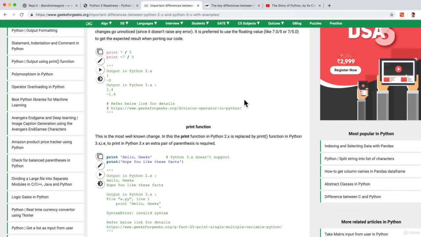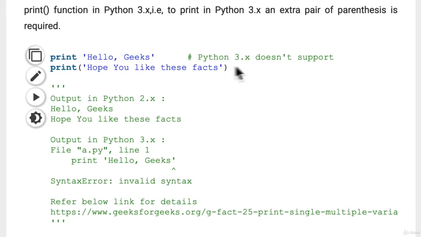But different things wouldn't work. For example, the print function, which we've learned about, in Python 2, it didn't have the brackets. It looked like this. And Python 3 used the brackets. So all the code that had print like this would break.